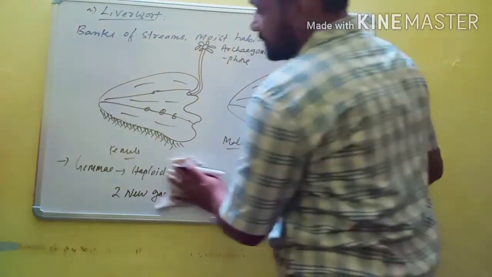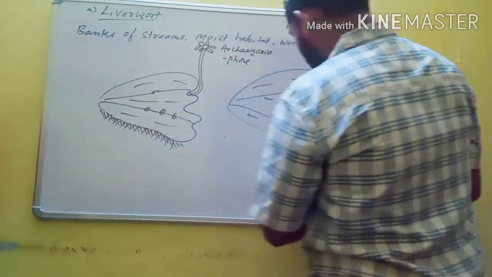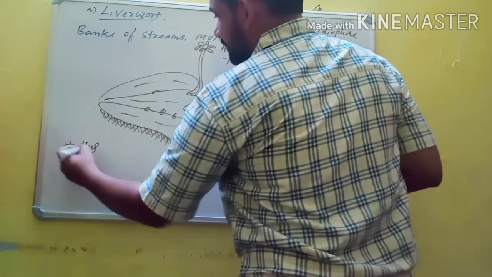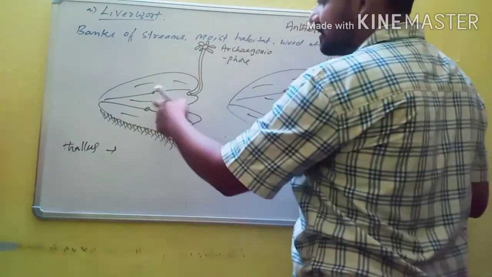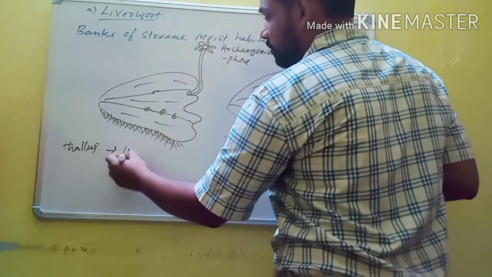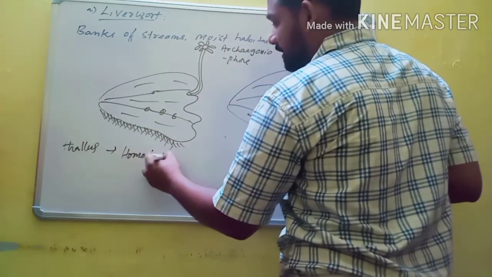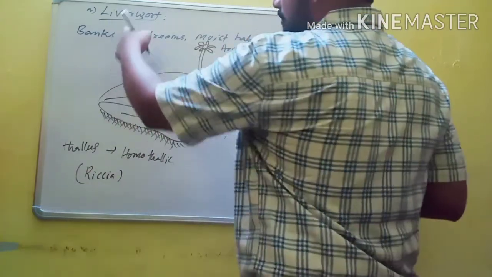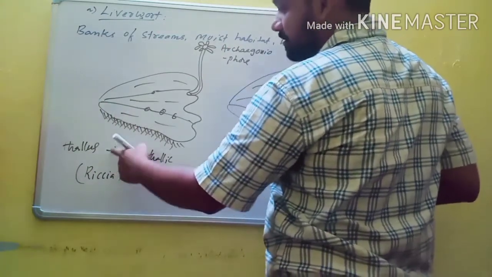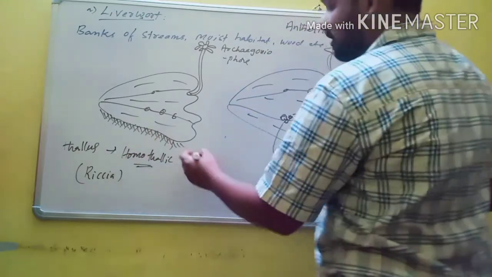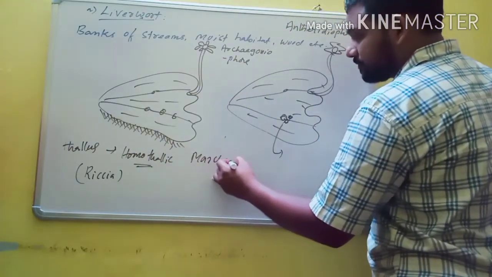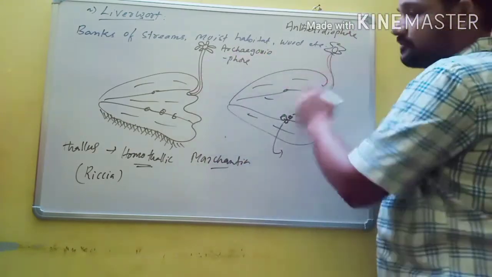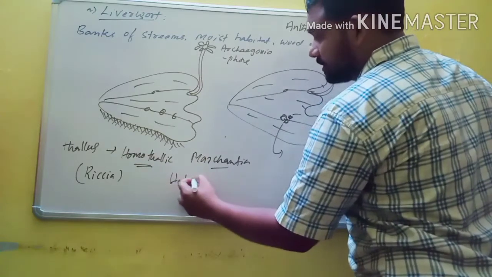And here the sex organs, if both sex organs are present on the same thallus, so thallus is the plant body. If both male and female sex organs are present on the same thallus, then it is known as homothallic. Homothallic is seen in Riccia. So Riccia is also one of the examples of liverwort. In Riccia both male and female gametes are present on the same thallus. But whereas in Marchantia, both female and male organs are present on different thalli. Hence it is known as heterothallic.